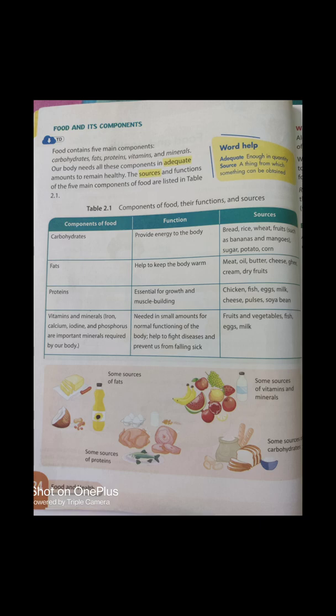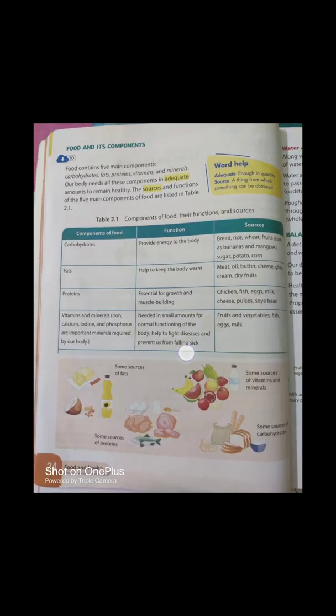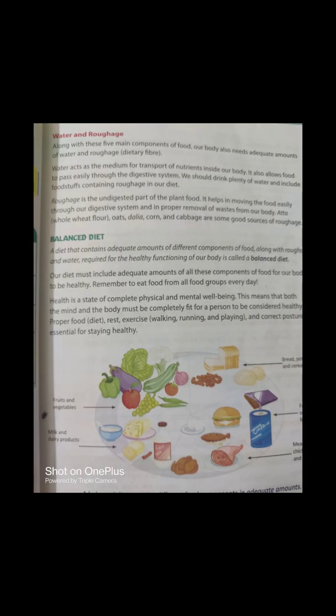Okay, and there are some minerals like iron, calcium, iodine, phosphorus, which are important minerals required by our body. We get these vitamins and minerals from fruits and vegetables, fish, eggs and milk. Now water and roughage.